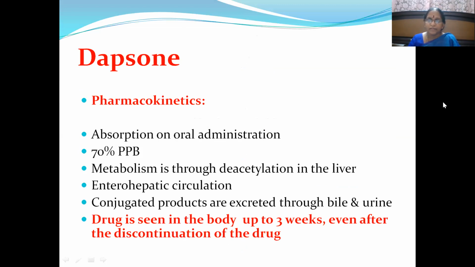It also goes through enterohepatic circulation, because of which the drug is seen in the body up to 3 weeks even after discontinuation. That is the main point that we have to remember. The products released through metabolism get conjugated, and these conjugated products are excreted through bile and urine.